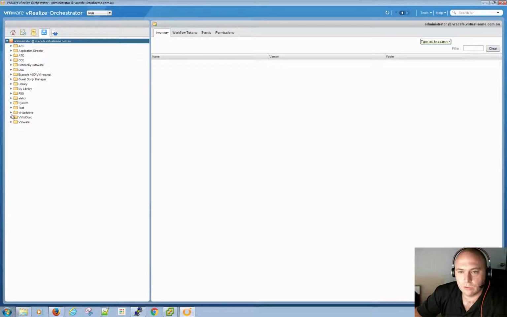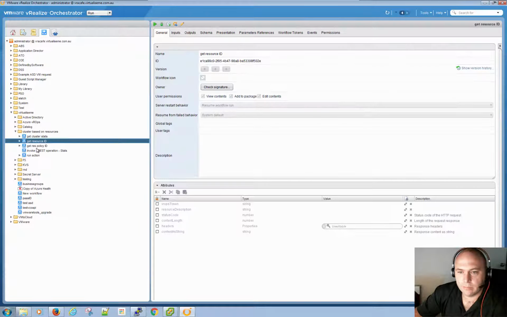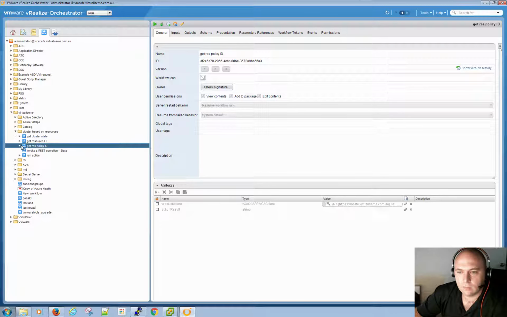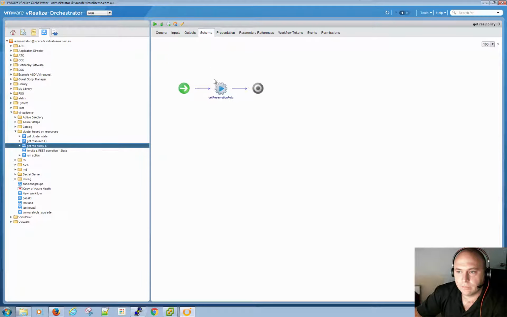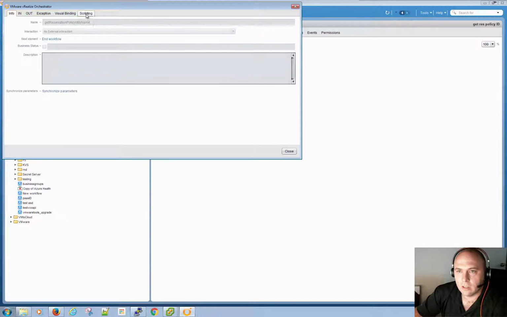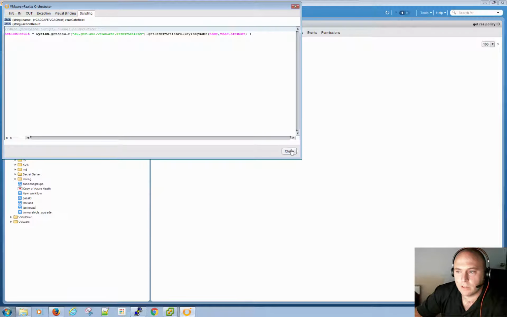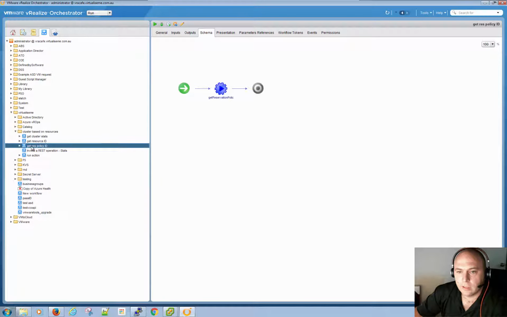For starters, I've got this action that just grabs the reservation policy IDs.